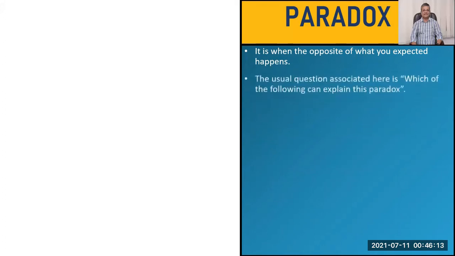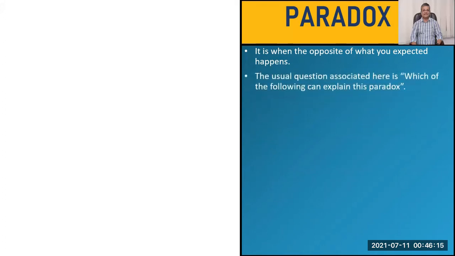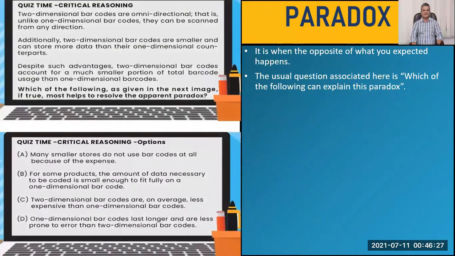Now, what is a paradox? Again, very simply, it means when you expect something, but the opposite of it happens. And the usual question which is associated here with paradox is, which of the following options can explain the paradox? Which of them can explain it, right? So let's look at the thing which I had posted. What I had posted was this.